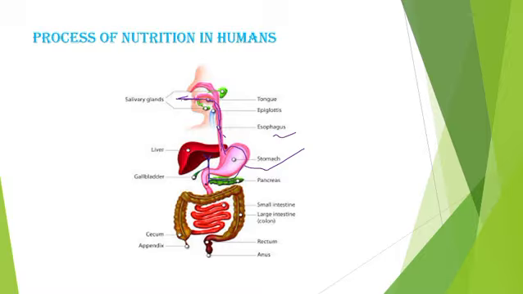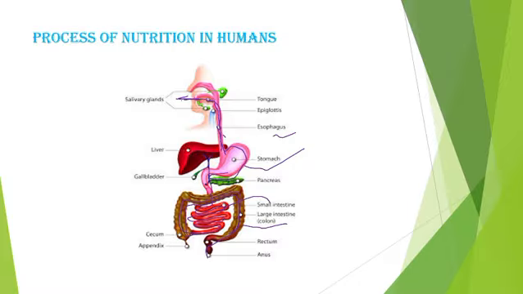Understand? And then it goes into the small intestine. This is the small intestine, a coil-like structure. And after this, it goes into the large intestine. This is the large intestine and this is the small intestine.